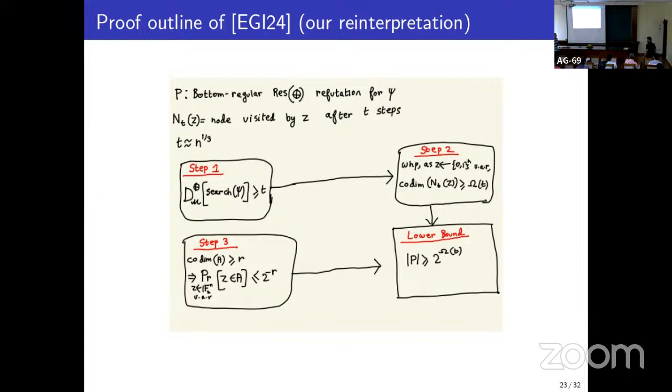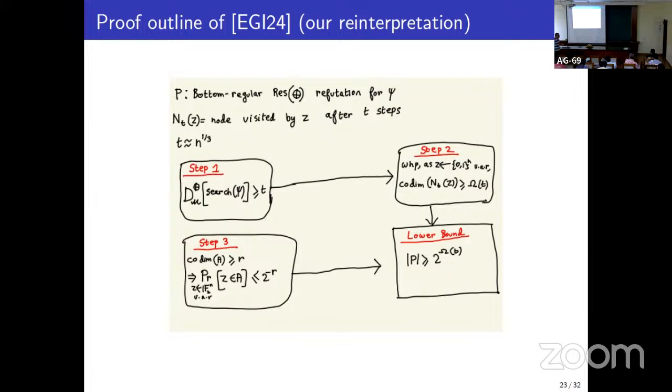By high, I mean around poly n^(1/3). And using this, and using the regularity property of the ResLin refutation, they show that if you uniformly at random sample an input Z and look at where Z lands after T steps, this node N_T(Z), the codimension of this affine space is at least Omega(T).